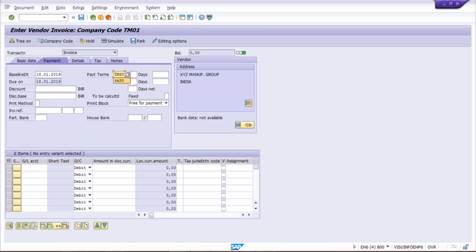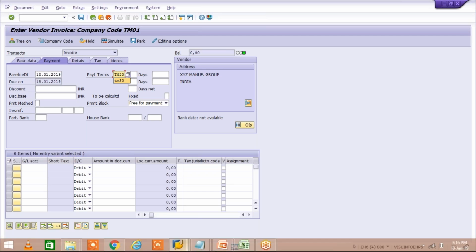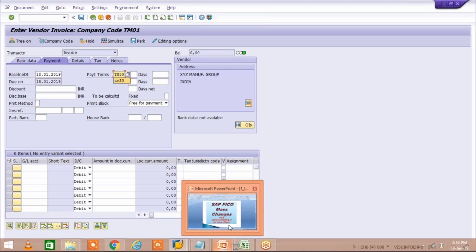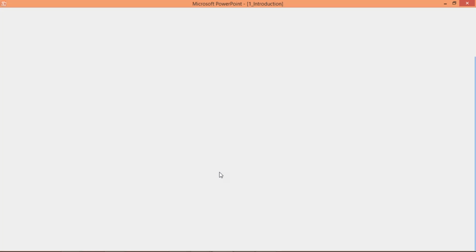So what else do we have to do in order to apply control on such kinds of mistakes? That will be recorded in the next video. There will be a separate explanation for that. Because of that, configurations are also associated with these mass changes, which is why it comes to the consultants. So in future I'll record a separate video and explain how we are going to apply a control on that.